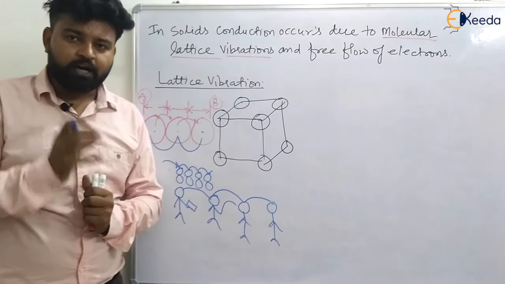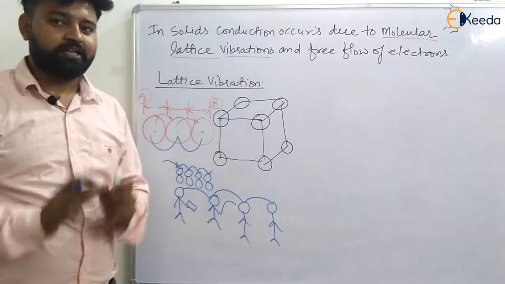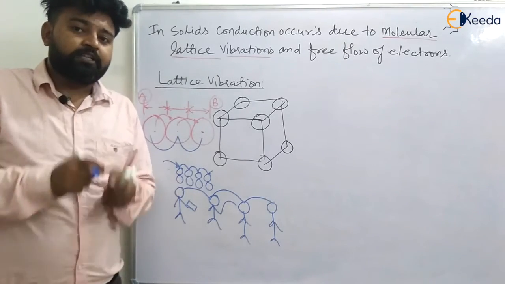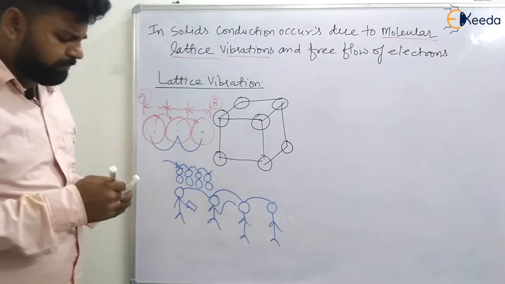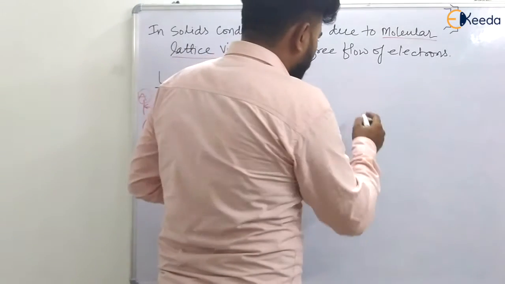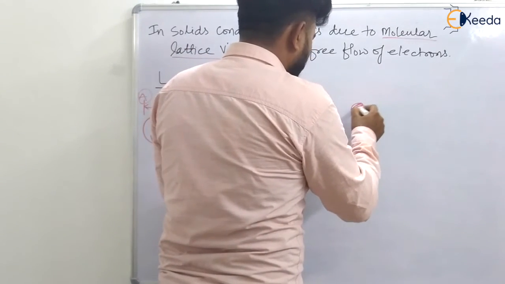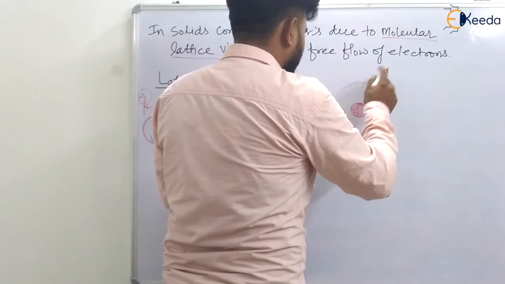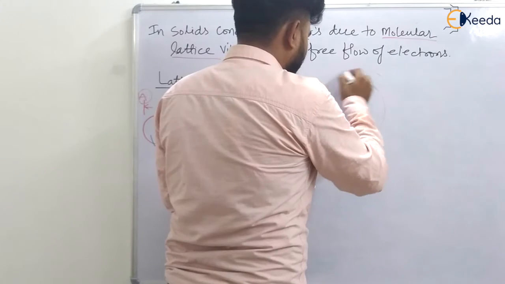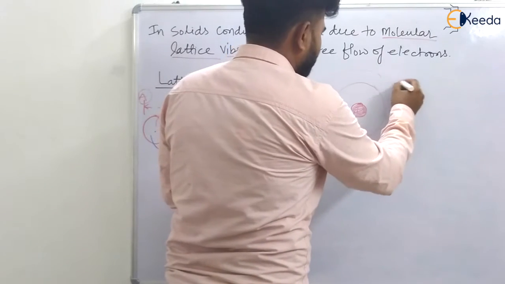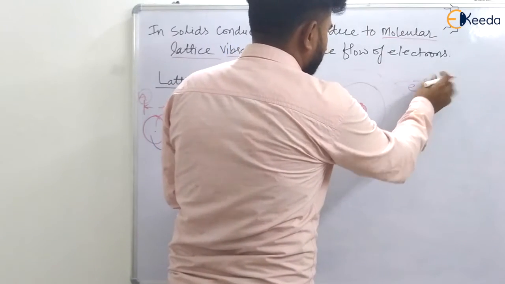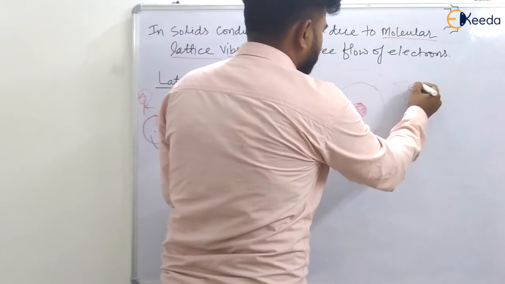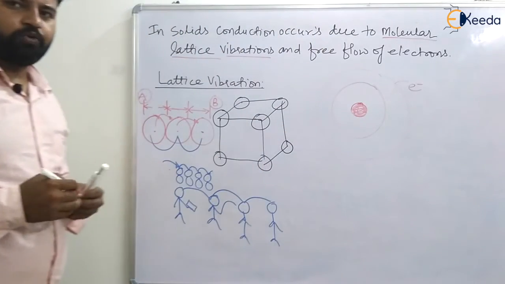Okay, now what is free flow of electrons? How is heat transferred within the material with the free flow of electrons? Maybe you have gone through this in chemistry, you know that there is a nucleus, and outside there are electrons, and there will be some valence electrons present outside that particular atom.